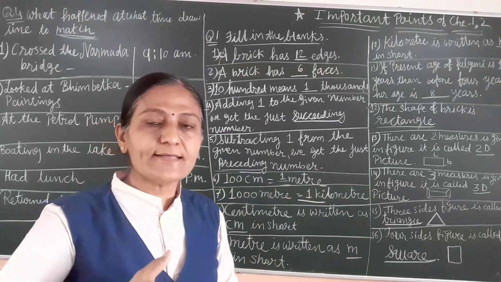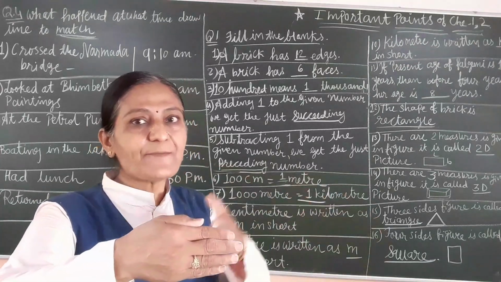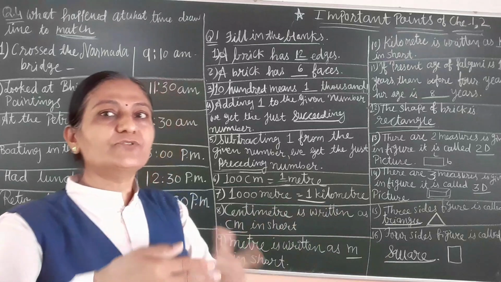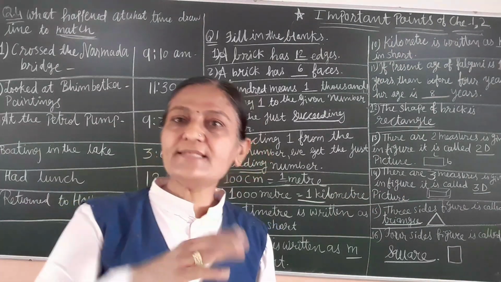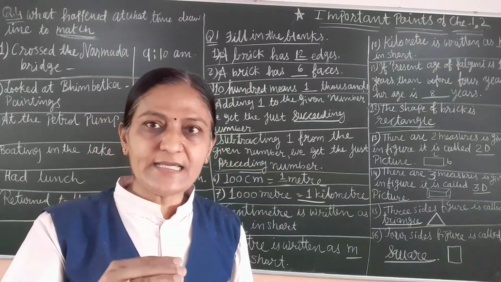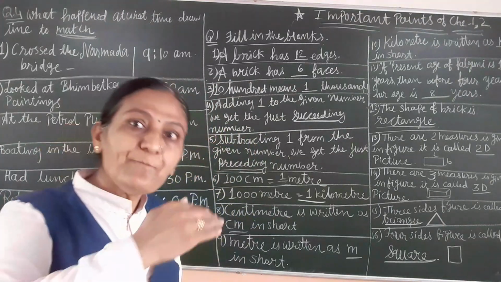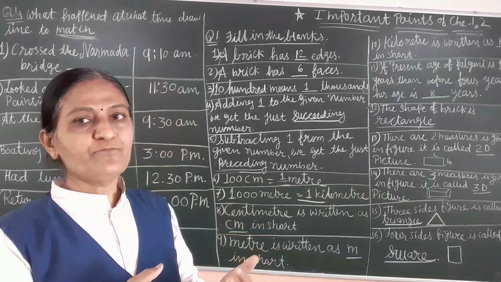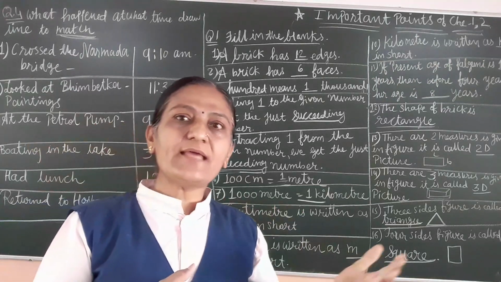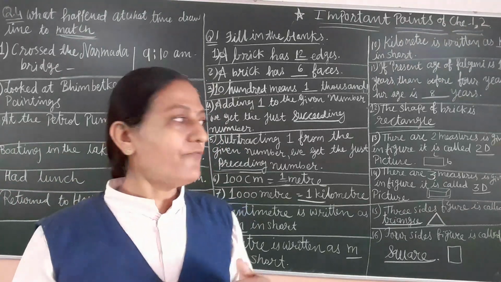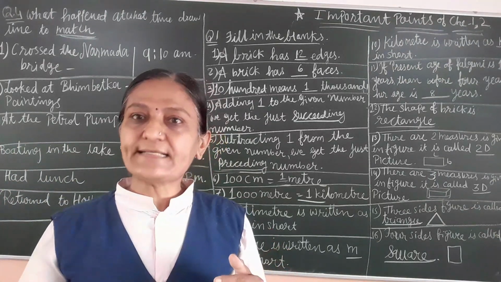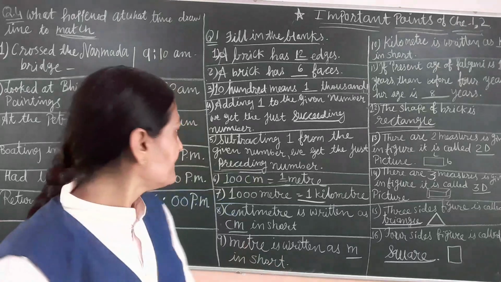Succeeding means the after number and preceding means the before number. So if we want the before number, then we subtract 1, and if we want to find the after number, the succeeding number, then we add 1.